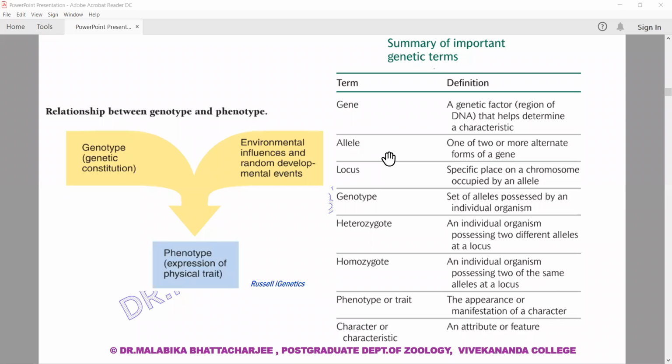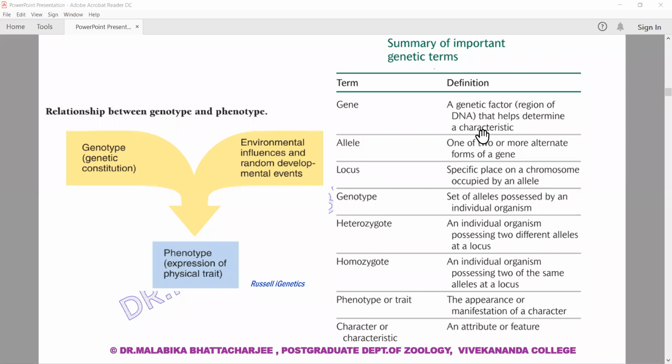If the tall character is represented by capital T, the dwarf character is represented by small t. So the gene determines the characteristic, which is the characteristic of height. Height can exist as capital T, the tall variant, and as small t, the dwarf variant. So capital T and small t become the alleles for the character height.